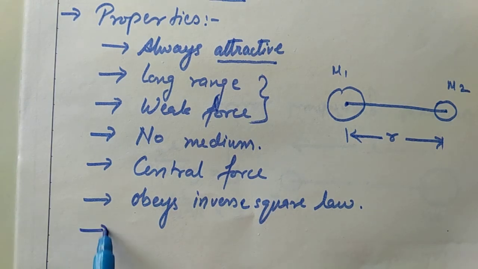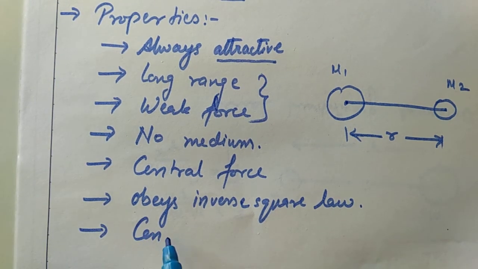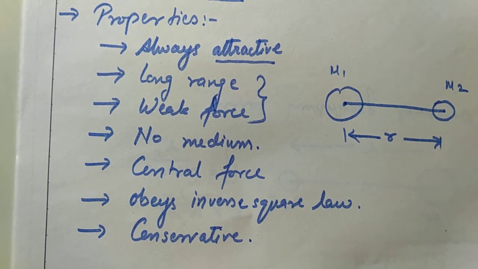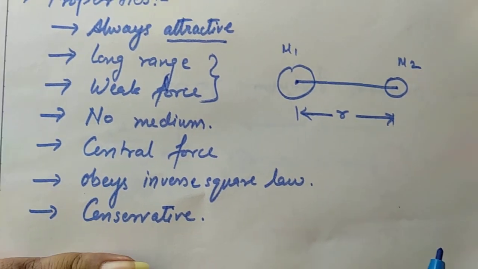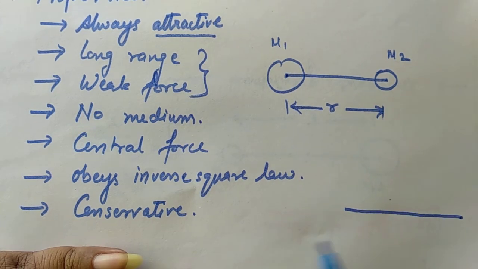Then this force is of a type which is conservative in nature. What do you mean by conservative? See, if a force is conservative, then the work done in moving a body against that particular force will be path independent, will not depend on the path. This also you have studied in 9th standard.